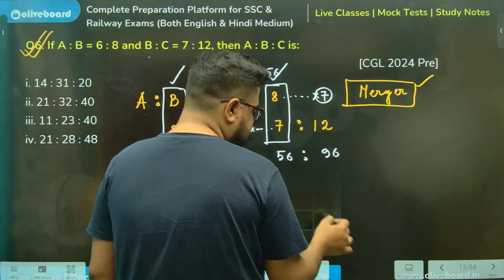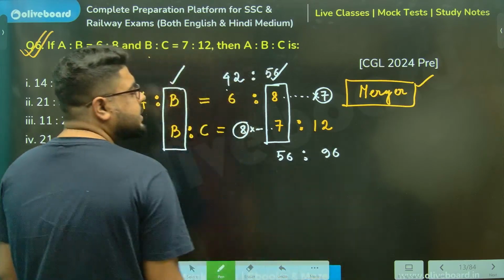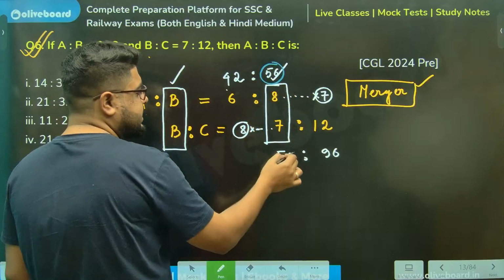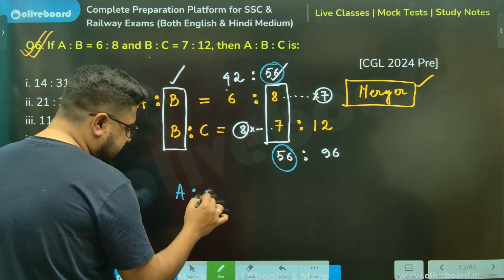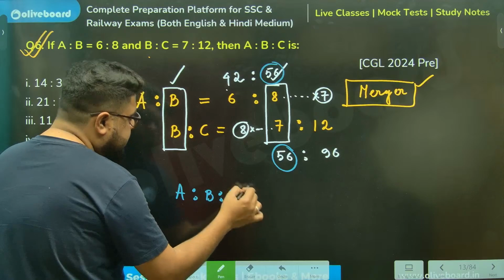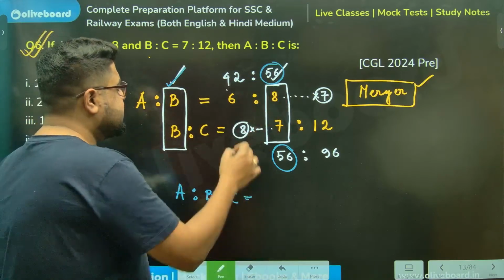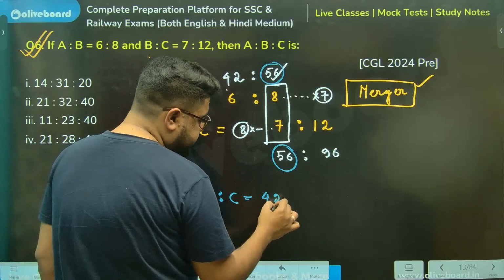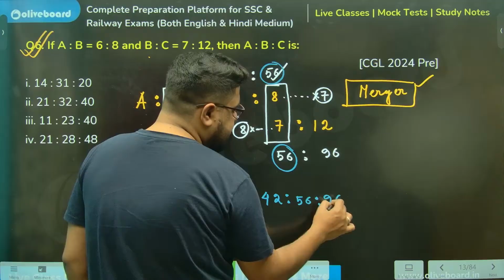And you see what we are getting: 56 and 56, now they are equal. So now we can say A is to B is to C, because the left hand side and right hand side both are equal now. Now I can merge. A is 42, B in both cases is 56, C is 96.